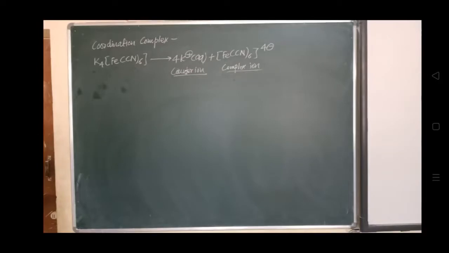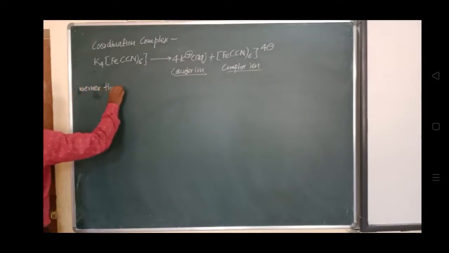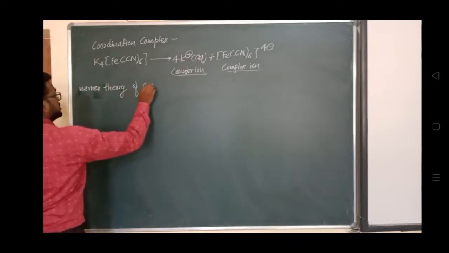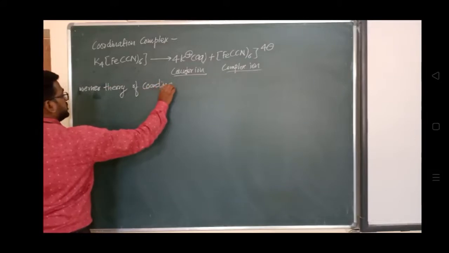Now we'll discuss the Werner theory of coordination complex. So what is a coordination complex, that we know very well.